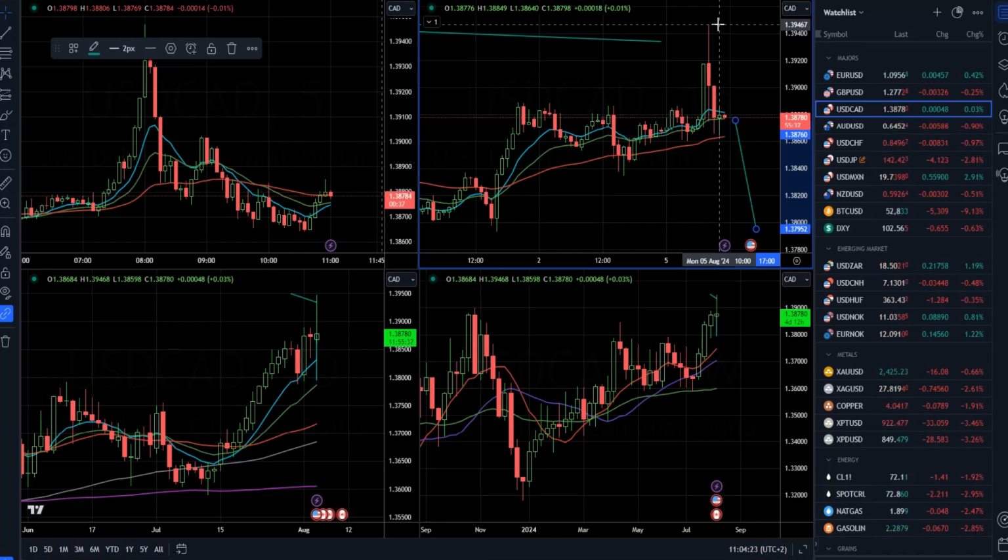So if the sky can hold today at 1.3946, which there is a good chance for that, there is a chance for a further downside movement in the US Canadian dollar.